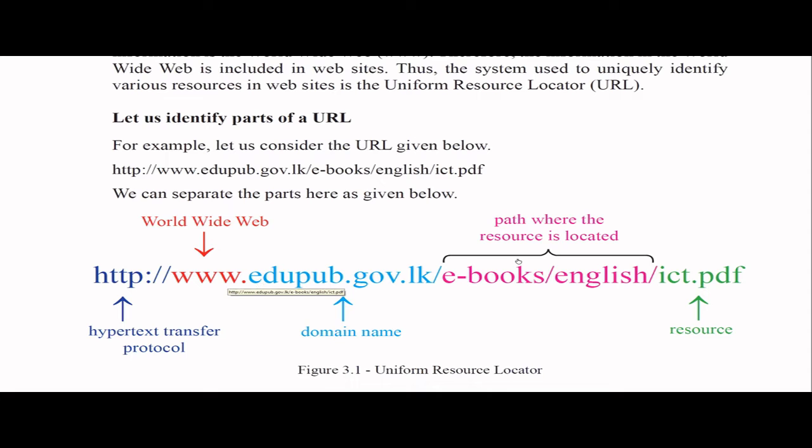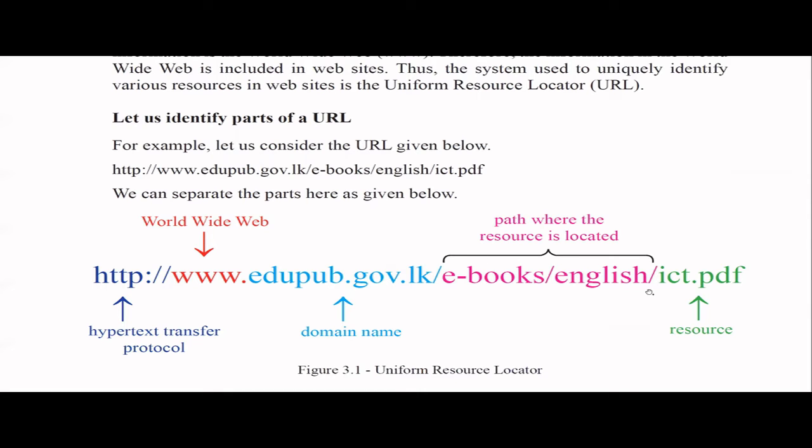The rest of the URL will be different based on the resource, but these two will be the same. We have HTTPS for more secure purposes, like payment transactions, but HTTP and HTTPS both are protocols. www is also common for all the URLs, but the domain name will differ based on your website.